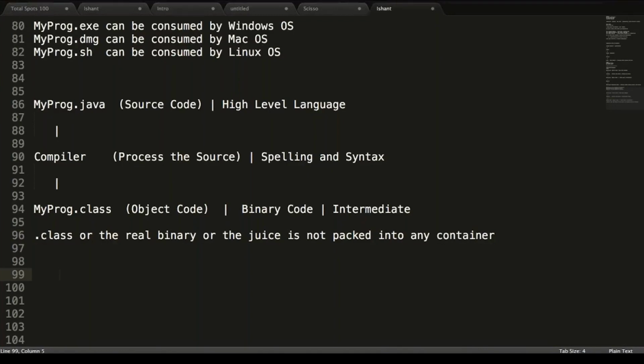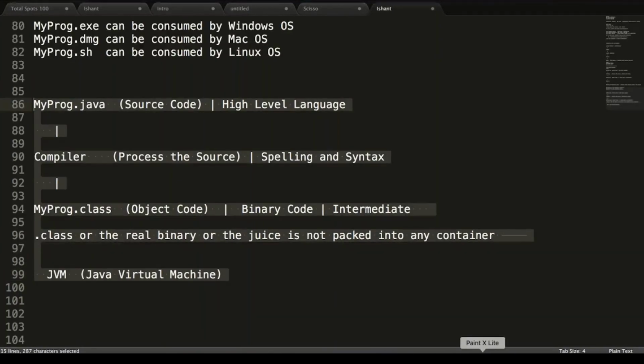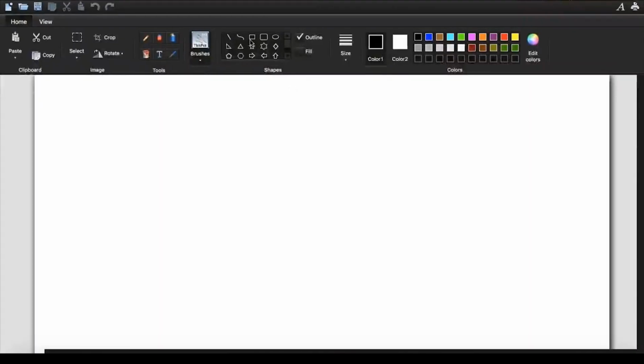We are giving this juice to a guy known as Java Virtual Machine. So this is one new term. We call it Java Virtual Machine. Let us understand this flow once with one illustration. So I'm gonna come up with one graphical illustration. Let's see that part now.